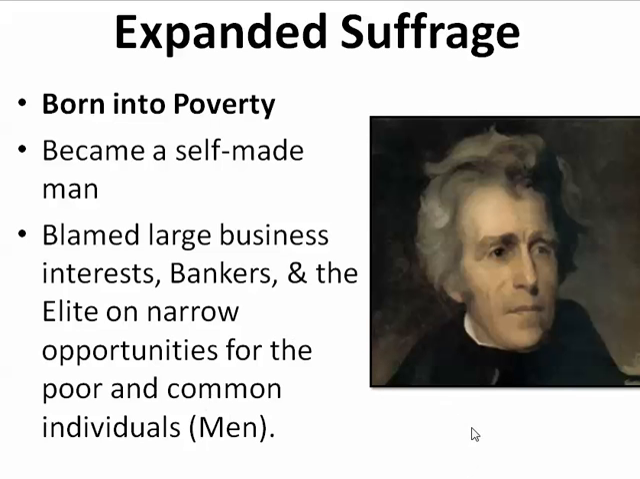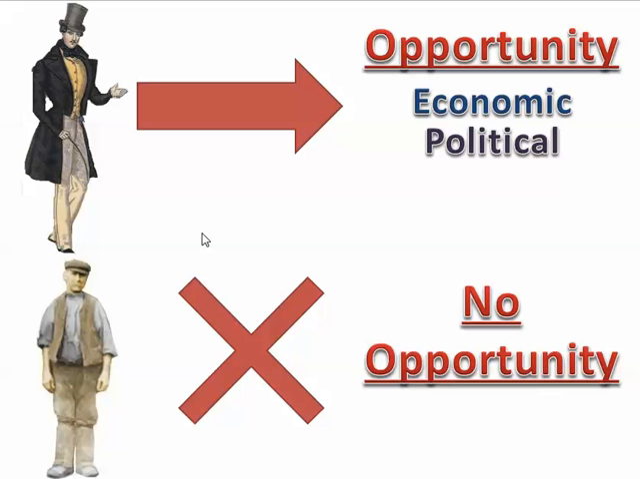And he really did not like the elite people out on the eastern coast of the United States. And he blamed these large business interests, bankers, and the elite for narrow opportunities for the poor and common man, ordinary individuals, especially the ones out west. In his opinion, the wealthy and the elite on the East Coast especially had economic and political opportunities that were not provided in the United States for common ordinary men.